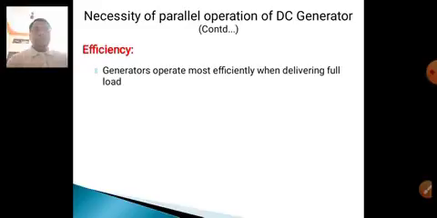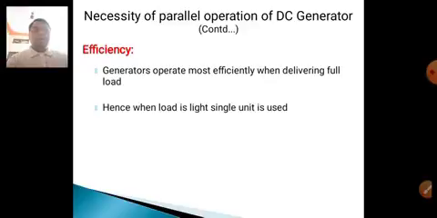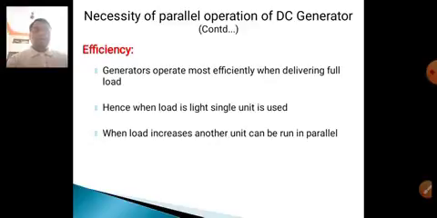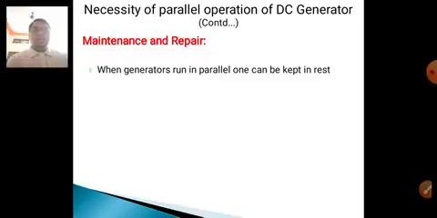Efficiency: the generator operates most efficiently when delivering full load. Hence when the load is light, a single unit is used. When the load is heavy, a number of units are connected in parallel. That's why efficiency increases. When the load increases, another unit can be connected in parallel. Maintenance and repair: when generators run in parallel, one can be kept at rest.